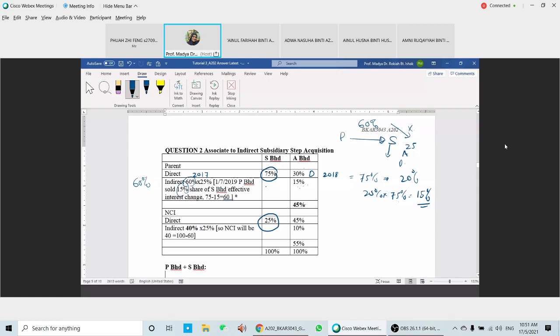For NCI, the direct interest in S is 25% at the beginning. The indirect interest now becomes 40%. Where does this figure come from?